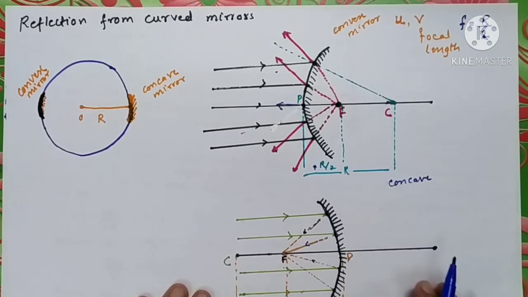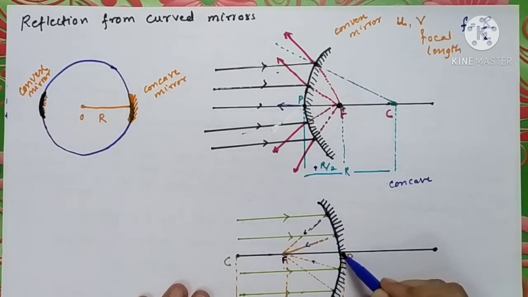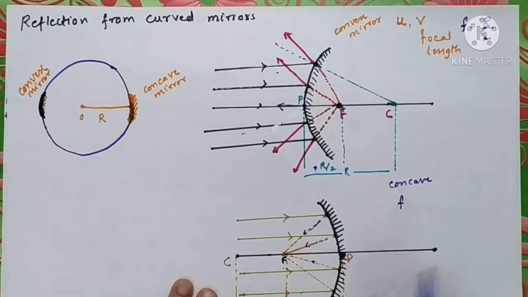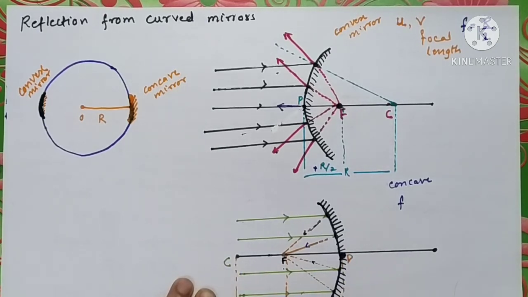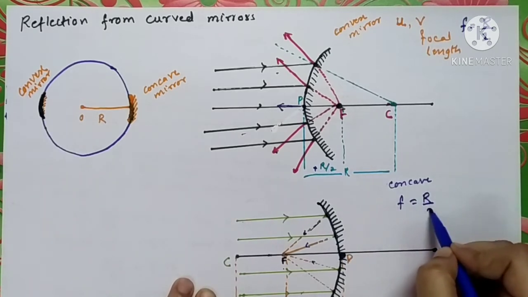So again, the pole, you all know, is the center of the curved part of the mirror. The distance between this pole and the image is denoted as F. It is nothing but the focal length, and when you measure it, where C is the center of curvature and this distance CP is the radius of curvature, you will see that this is exactly r by 2.